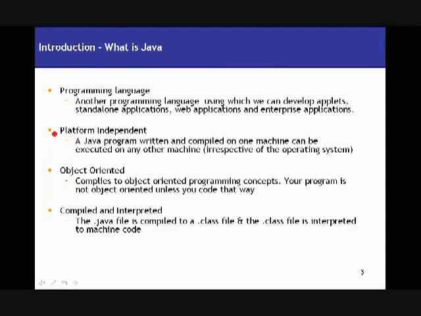Right? Platform independent. What do I mean by platform independence? Say, for example, I've written code on my system which runs on the Microsoft operating system. Now, once my code is ready to be executed, I can simply take this and put it on any other system which runs on any operating system, say for example a Unix box, and my code is going to run exactly the same way it had run on my system.